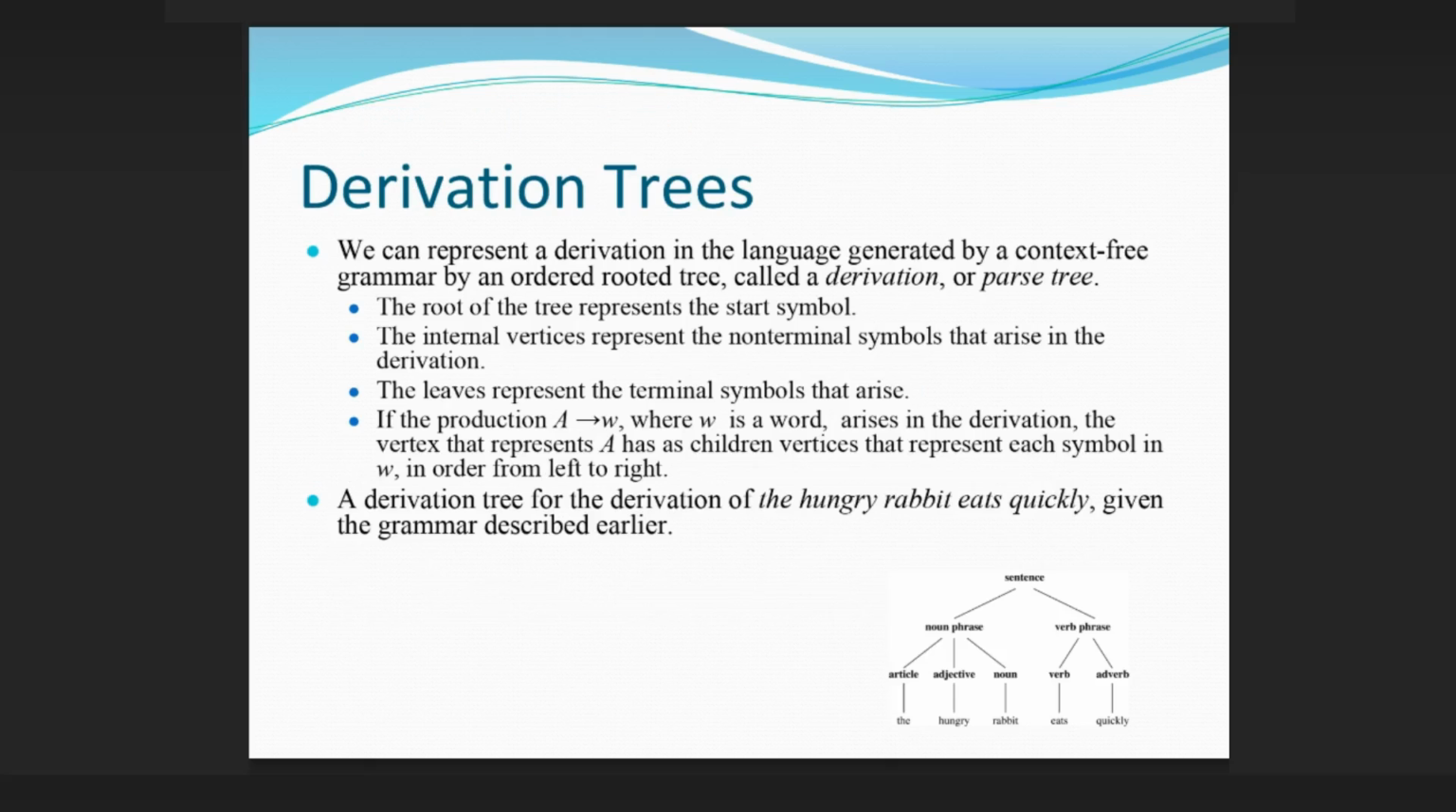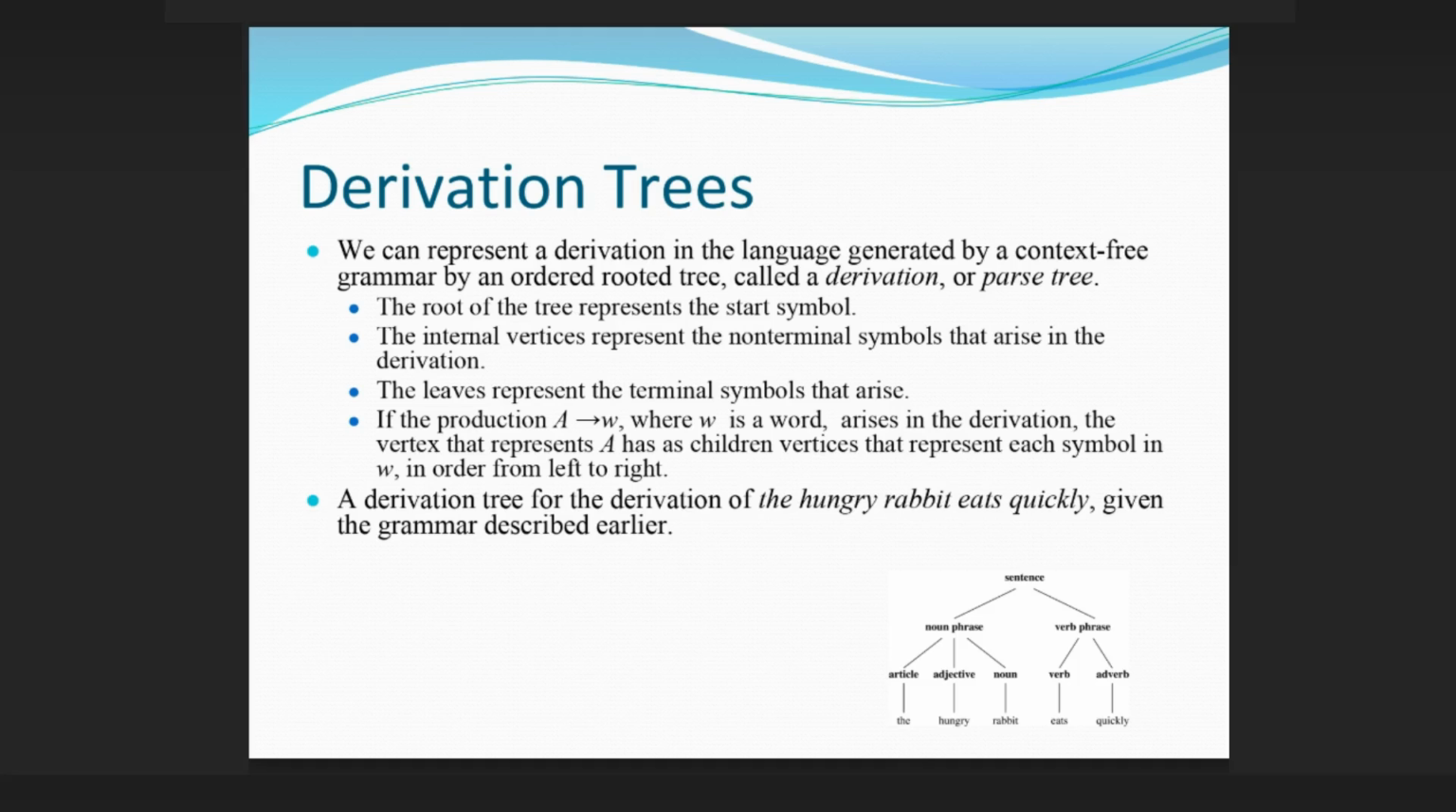Derivation trees. We can represent a derivation in the language generated by a context-free grammar by an ordered rooted tree, called a derivation, or parse tree. The root of the tree represents the start symbol. The internal vertices represent the non-terminal symbols that arise in the derivation. The leaves represent the terminal symbols that arise.